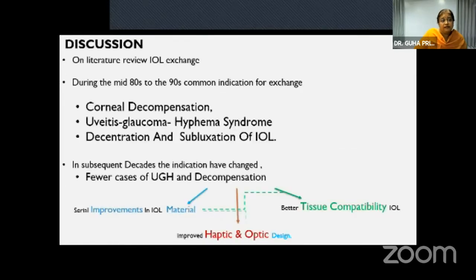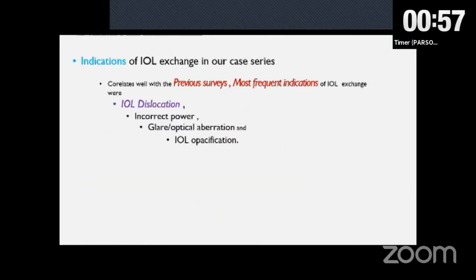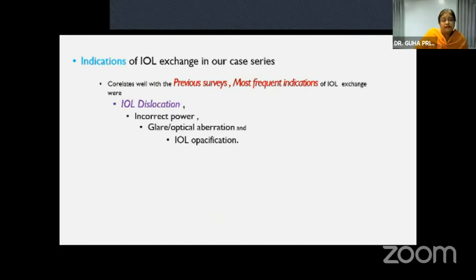As we know, IOL exchange has been commonly performed previously. However, the indications in the mid-80s and 90s were corneal decompensation, UGH, decentration, and subluxation. In subsequent decades, the indications have changed. However, from the initial implantation, the consistent indication has been decentration. In our own cohort, decentration was the most common, followed by subluxation and IOL opacification. And the significant risk factor we found was PXF.